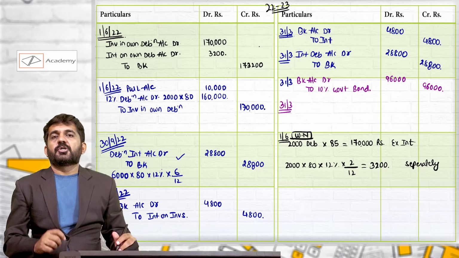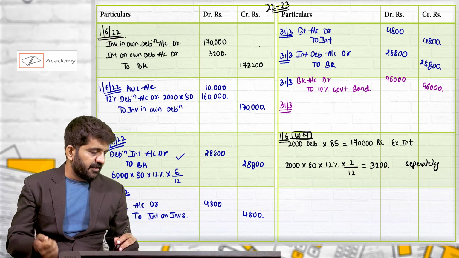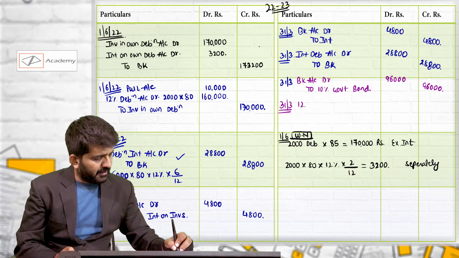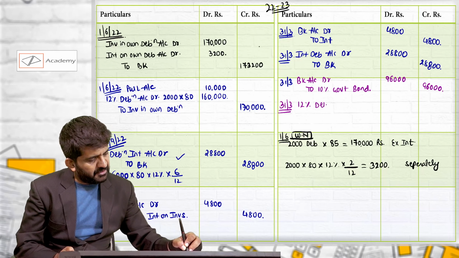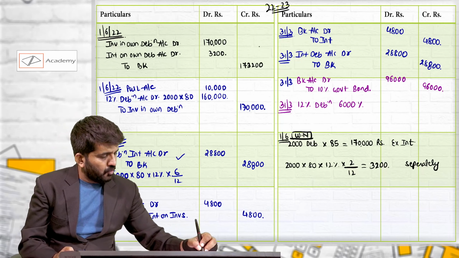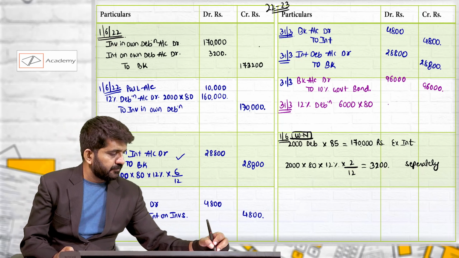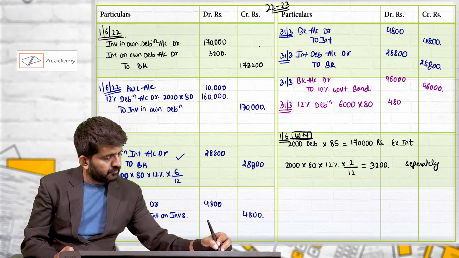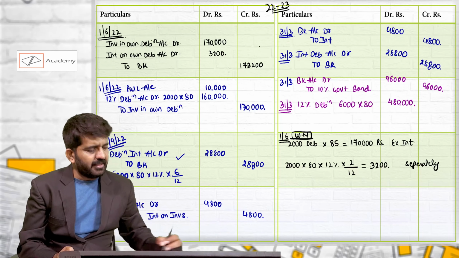On 31st March, debentures all will be redeemed. Right now, there are 12% debentures which are outstanding, only 6,000 of rupees 80, which is 4,80,000.